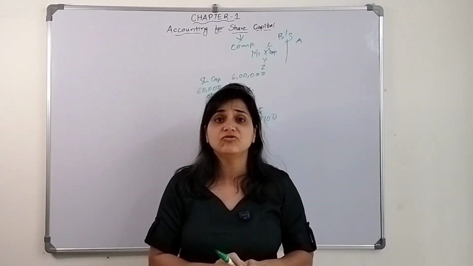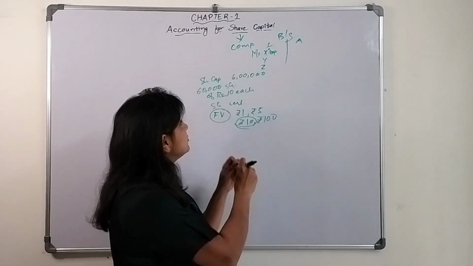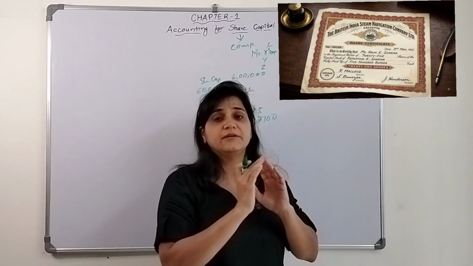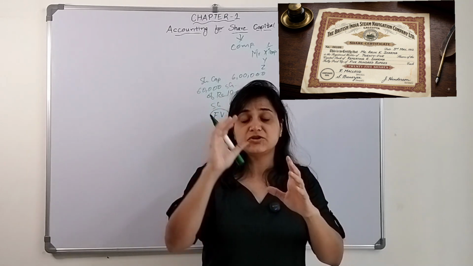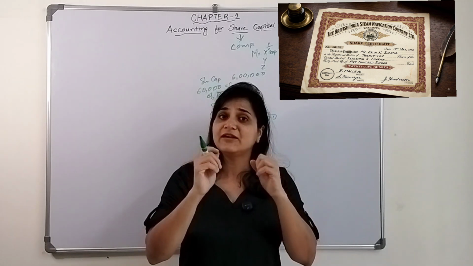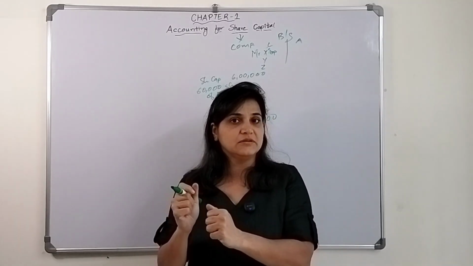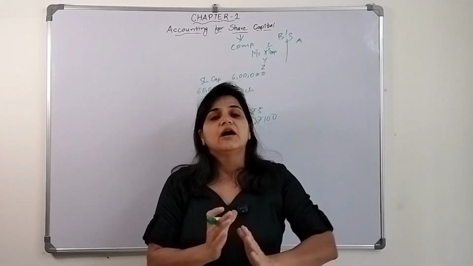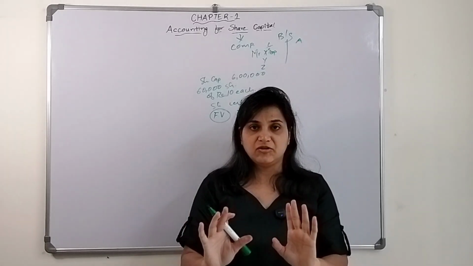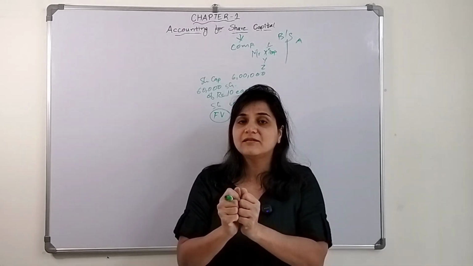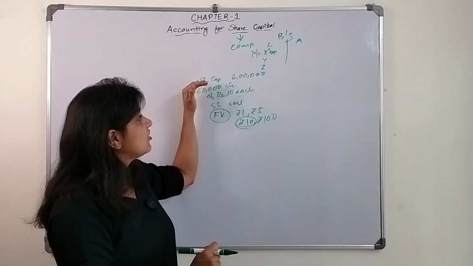Everything used to be mentioned in that particular share certificate, wherein they mention that this is the name of the company, this many shares have been given to this particular person on this particular date, and they put the common seal also. The company has a common seal, we discussed it in the previous video, right? So they put a common seal and everything is mentioned. This is what they hold with themselves. That is why it is known as share capital.